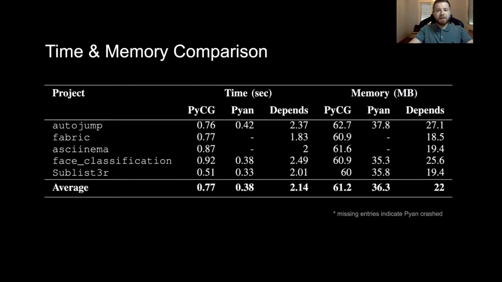In terms of time and memory, PyCG takes double the time as Pyan and consumes the most memory out of the three tools. That is expected because PyCG performs a fixed point iteration over the analysis state, while it maintains more information about the input Python program.